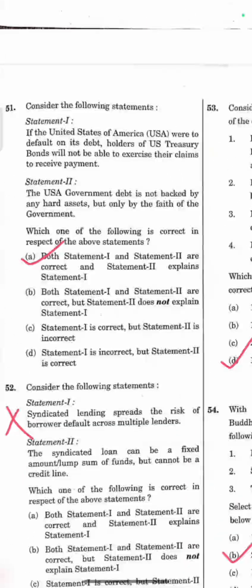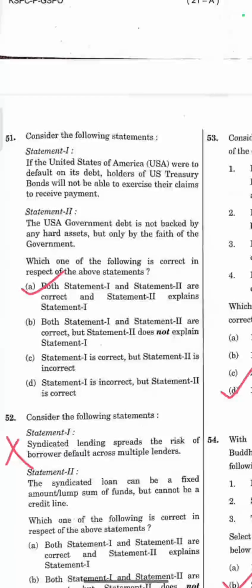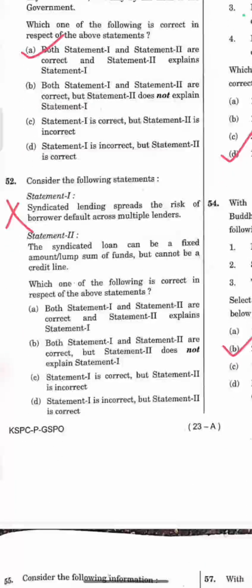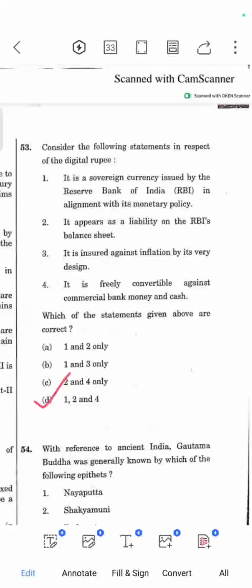Moving to question number 51. See statement 1. If the United States of America were to default on its debt, holders of the US Treasury bonds will not be able to exercise their claims to receive the payment. This is incorrect. The bondholders can claim to receive payment. Statement number 2. USA government debt is not backed by any hard assets but only by the faith of the government. This is correct. The answer here is option A. Both statements 1 and 2 are correct, and statement 2 explains statement 1. Question number 52. This question is dropped from consideration. So next, question number 53.